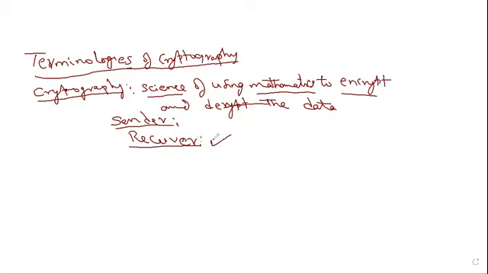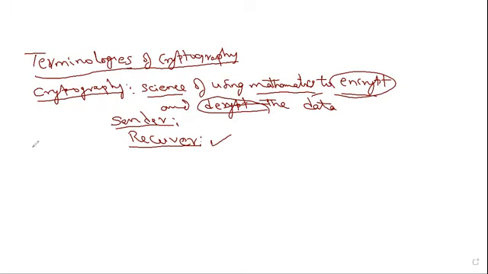Secured manner means no criminal or attacker should be able to attack and modify this message. Even if an attacker attacks the channel and extracts the information, he cannot read it, because they use mathematics for encrypting and decrypting the data. Generally encryption is done at the sender side, and decryption is the opposite operation. By using decryption, you can restore the message.